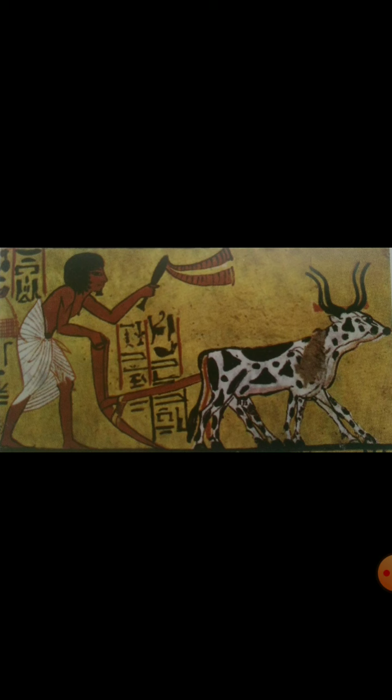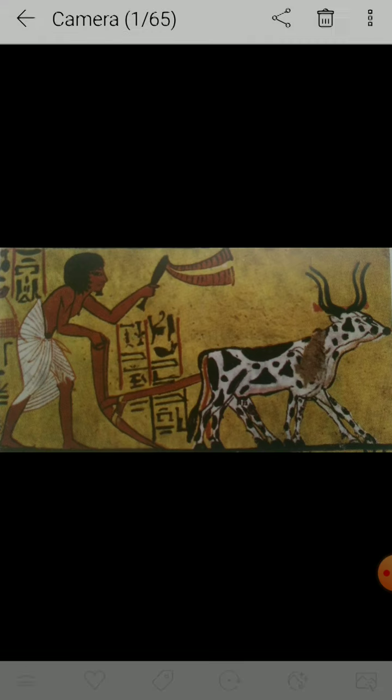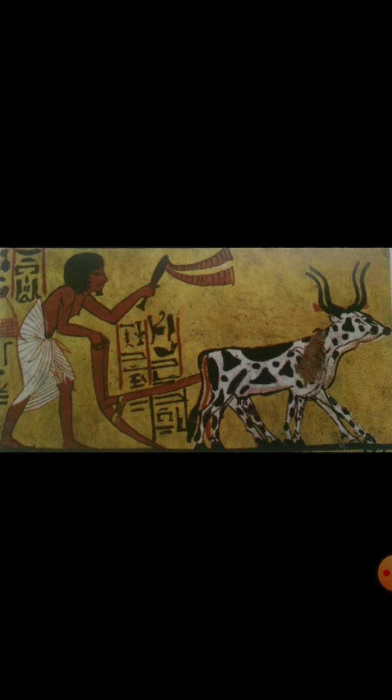So when we look at the trade and commerce, the main thing is that the king and the nobles, the pharaoh and his nobles, handled the export and import. They have exported cloth, jewelry, glasswares, and they have imported gold, ivory, perfumes, oils, etc. And the transport was mainly through the Nile River with the help of boat, and they have used donkeys and camels for the transport in the land. That is all about trade and commerce.